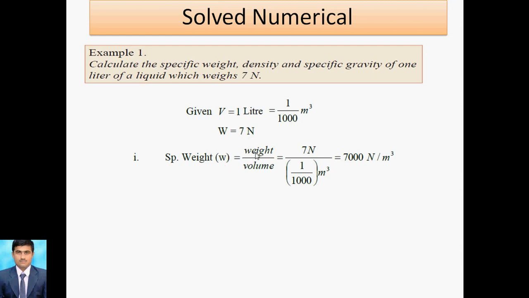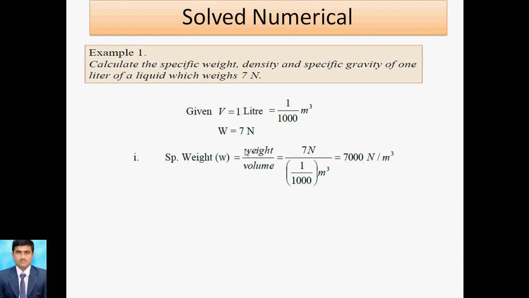For weight we directly put 7 Newton. Volume is required in terms of meter cube, so I can write 1 upon 1000 meter cube directly. Then we find the value of 7000 Newton per meter cube. That is the specific weight.